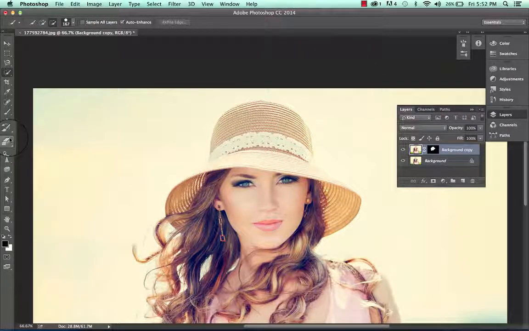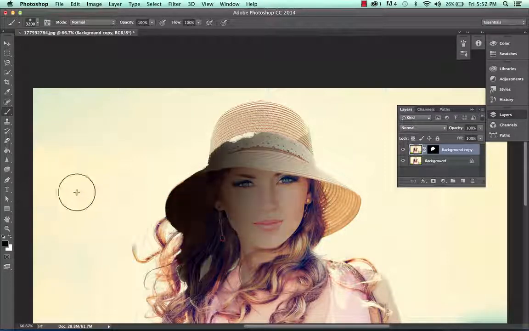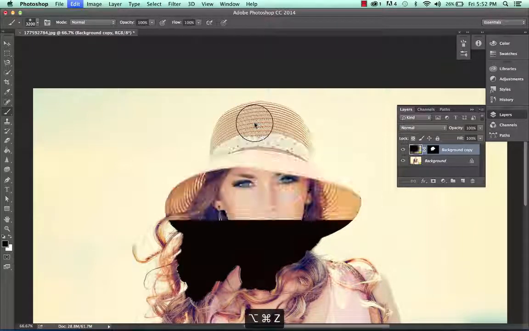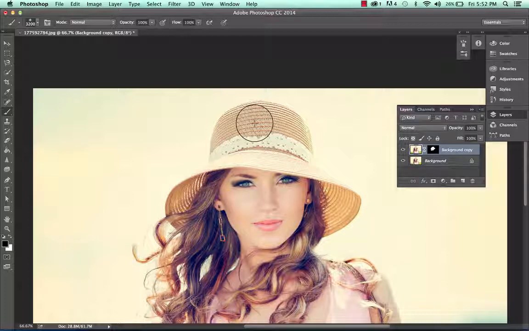And then what you can do is, let's say we were just painting this. This is the cool part. I have my layer mask selected, so if I paint over here, it's only going to show up in my layer mask area because it's now drawn a border around it. So I'm going to Command Option Z, get back out of there. And that is pretty much it for the quick selection tool.